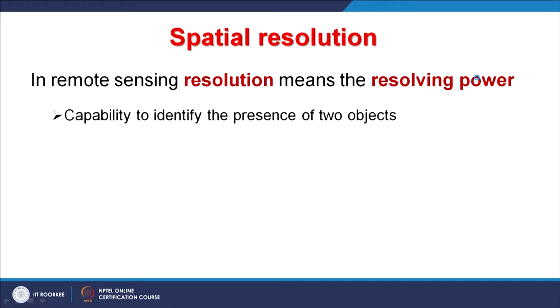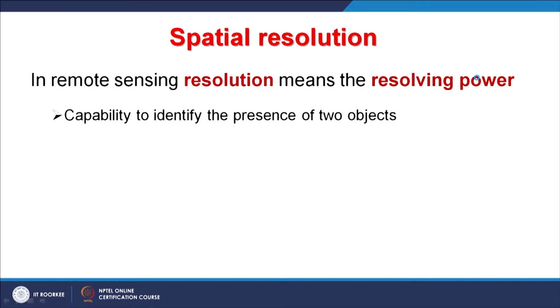Now, in remote sensing, resolution means the resolving power, how closely the pixels can be resolved. Here, in case of a DEM, which is again a raster, a grid form, it is how closely the cells can be resolved. This resolving power improves our capability to identify the presence of two adjacent objects very clearly. If the resolution is relatively poor, then those two adjacent objects may not be distinguishable.